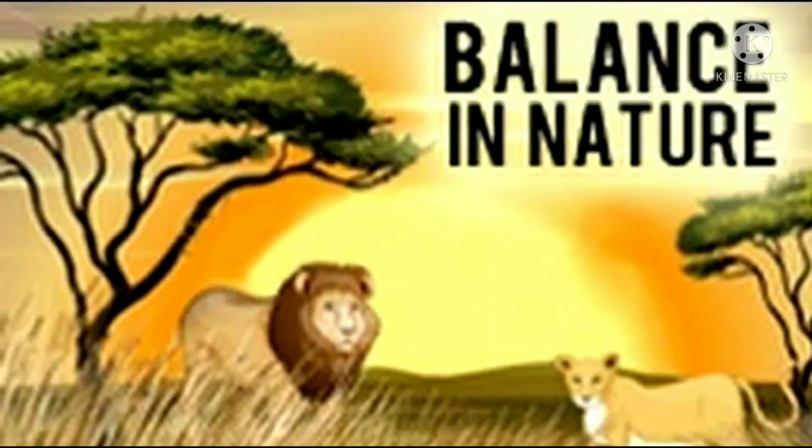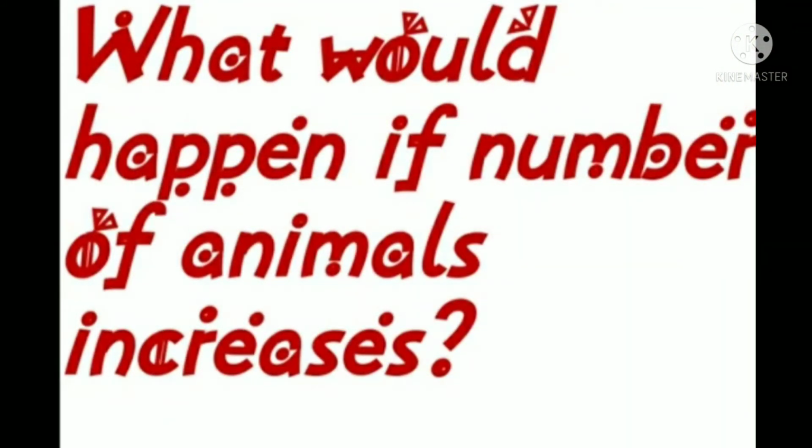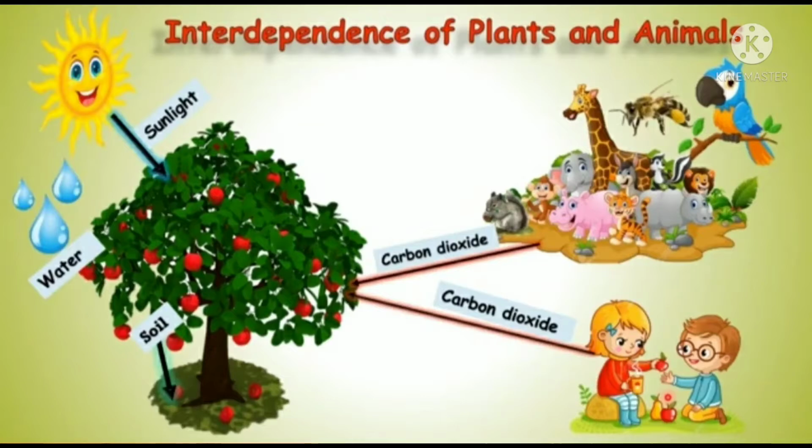Okay. The interdependence of plants and animals in a food chain helps to maintain a balance between the number of plants and animals. Children, what would happen if the number of animals increased much more than the plants? Yes, if the number of animals increases, the plants would not be able to supply enough oxygen to breathe.